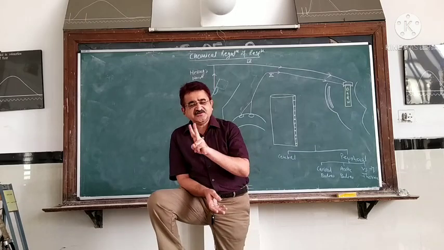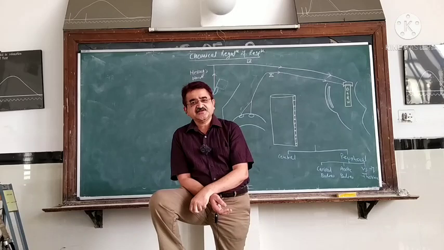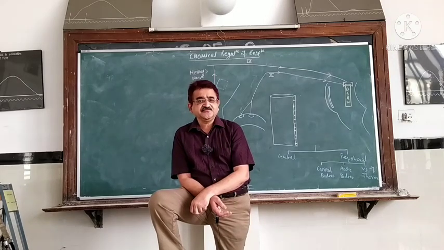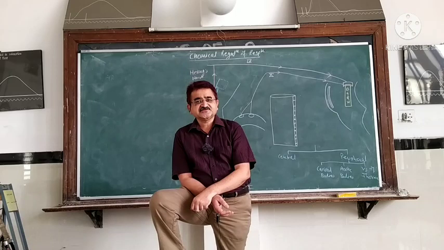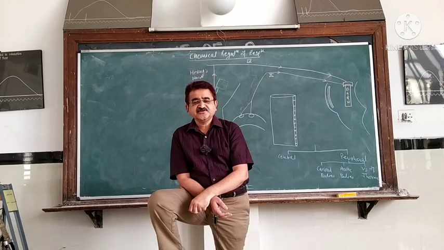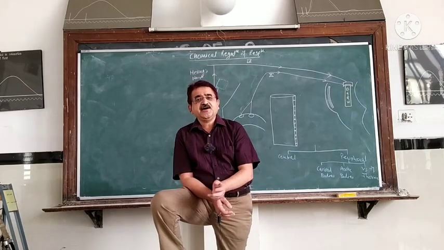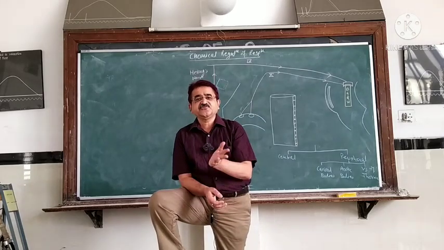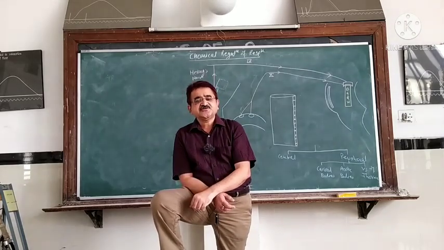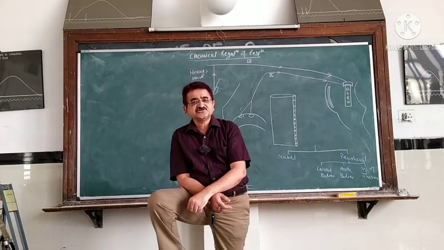It occurs by two mechanisms. The first is known as the neural mechanism, and the second is known as the chemical mechanism. In the neural mechanism, respiration is regulated by the central nervous system with the help of a center known as the respiratory center. Whereas in chemical regulation, the chemicals present in the blood, by acting on the respiratory center, regulate the respiration. So today we are discussing the chemical regulation of respiration.